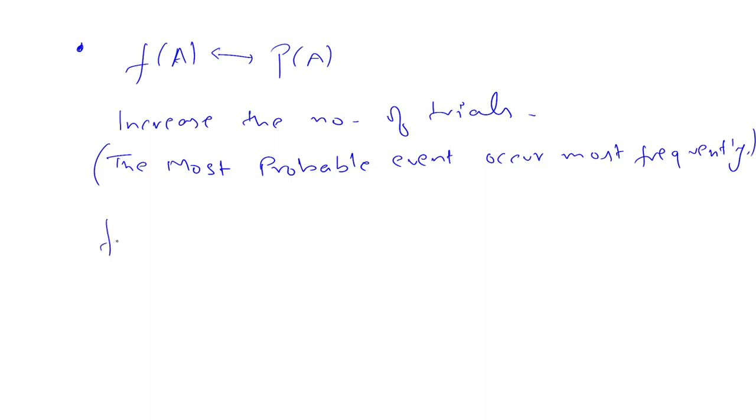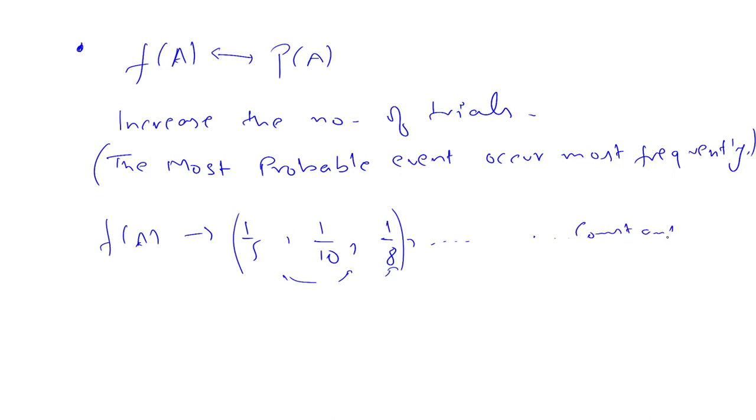The frequency can be anything, let's say 1 by 5, 1 by 10, 1 by 8 for that tossing of the coin, but after some time this change starts slowing down and it will move towards a constant value.